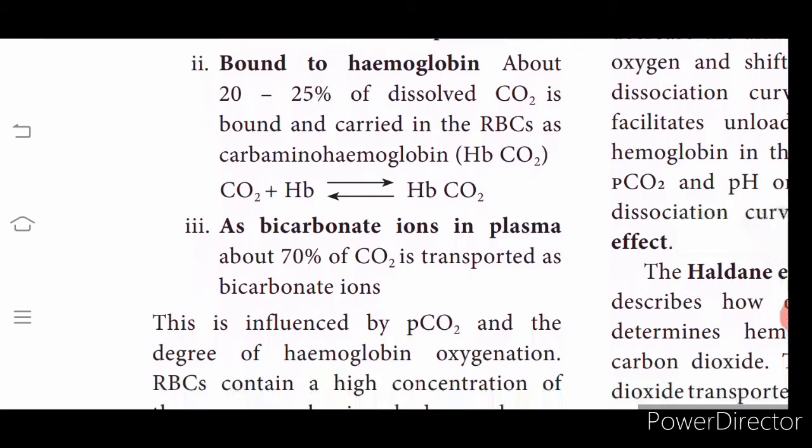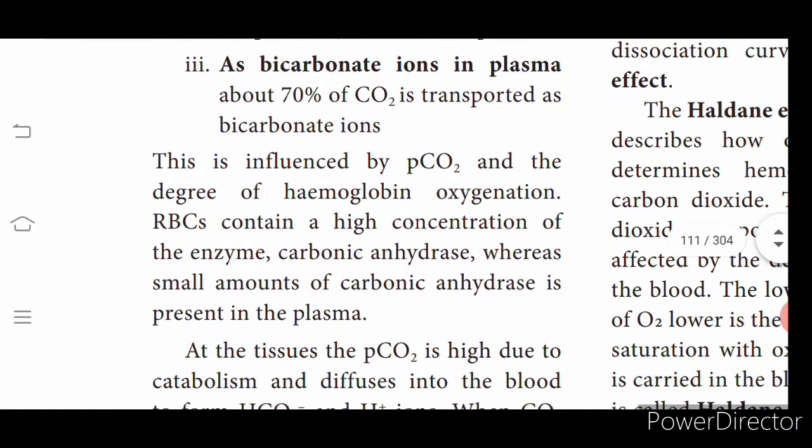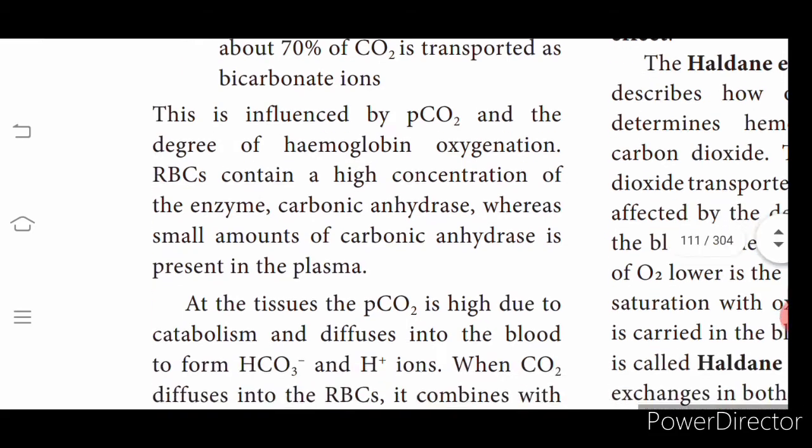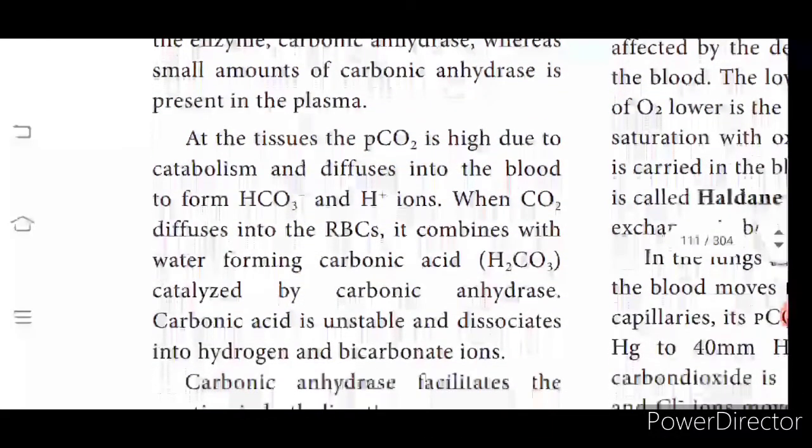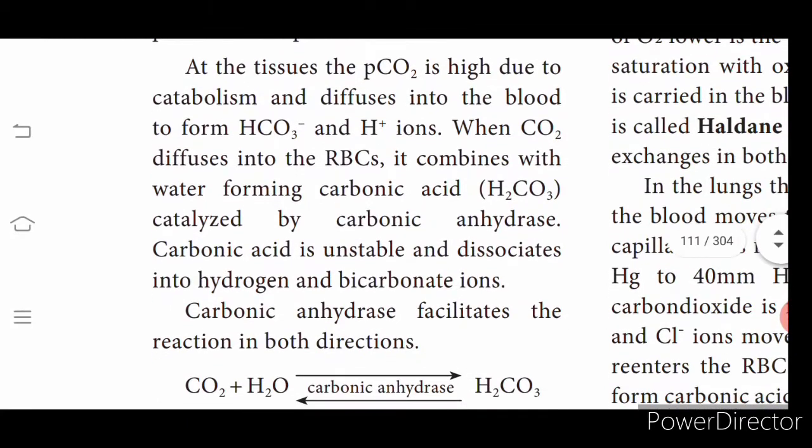Then as bicarbonate ions, it can be removed, and this is influenced by the partial carbon dioxide pressure in the blood. RBCs contain a high concentration of the enzyme carbonic anhydrase, while a small amount of carbonic anhydrase is present in the plasma. At the tissue, the partial pressure of carbon dioxide is very high because of catabolism.